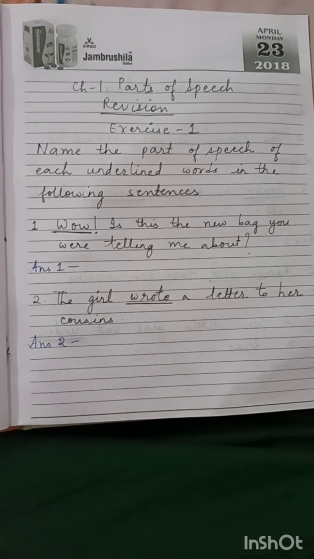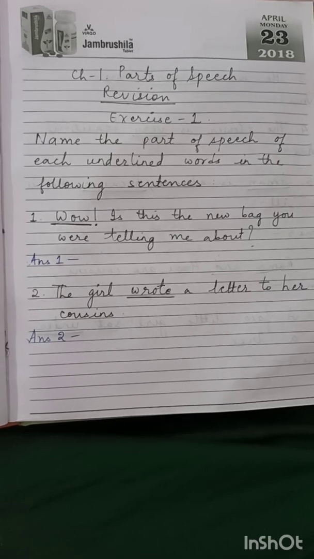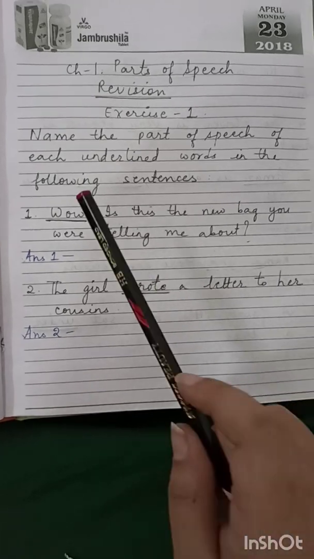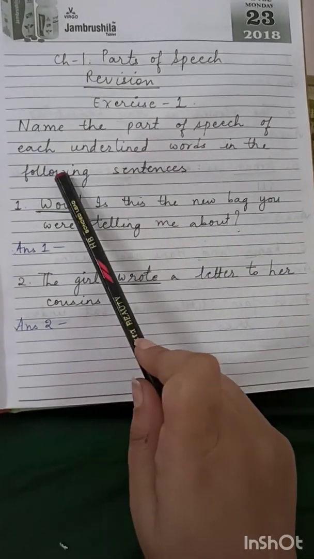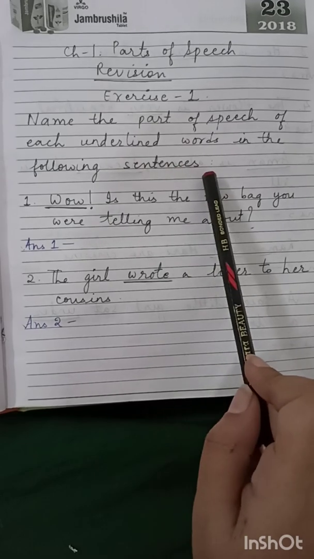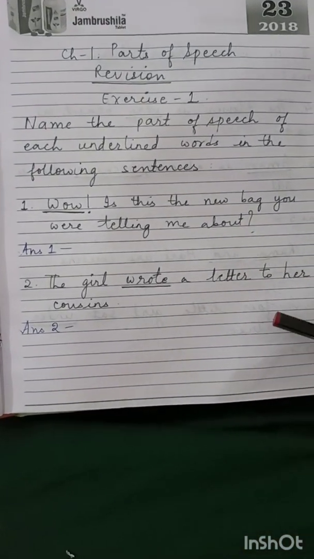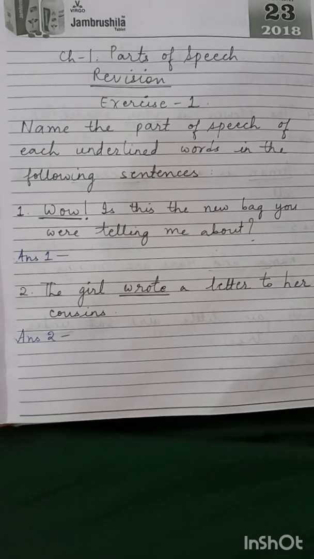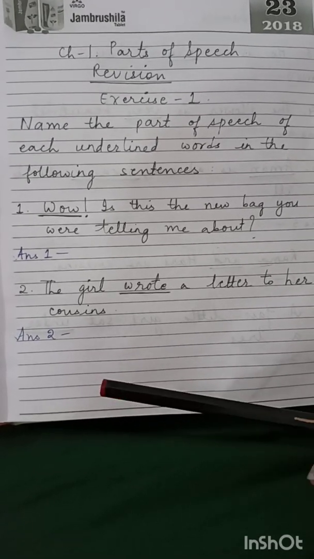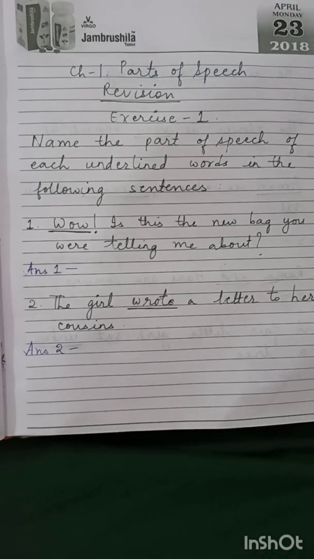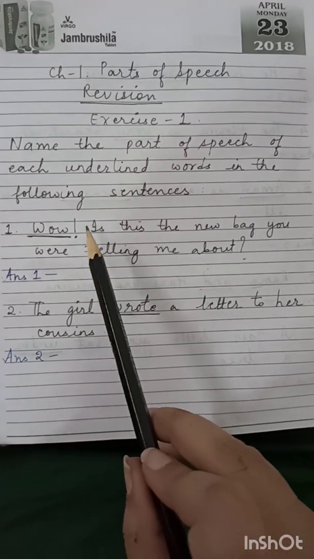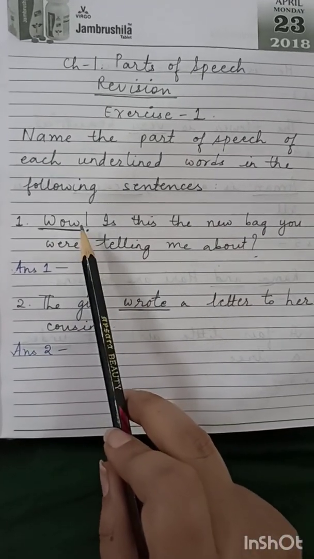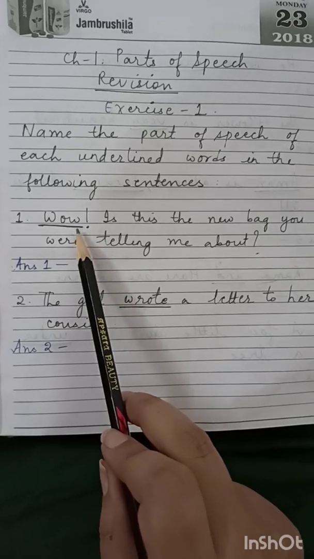Now children, let us revise some of the exercises of chapter 1, parts of speech. Exercise number 1. Name the part of speech of each underlined word in the following sentences. So some sentences are given to you and some words are underlined. You have to name the part of speech of each underlined word. So for example, first one. Wow, is this the new bag you were telling me about? So wow is underlined and you have to name the part of speech of this underlined word.